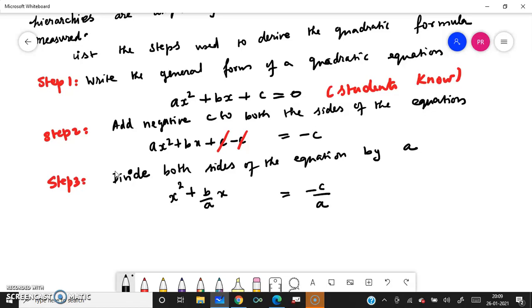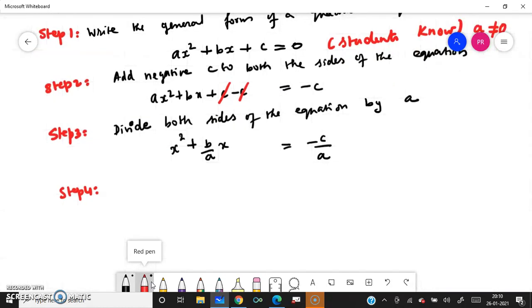This is also one of the conditions students should know, because a comes in the denominator. So in the beginning it is written that a is not equal to 0. Then immediately students will ask, if a is 0, what will happen? Students should know that we have already written that a is not equal to 0. So this is a superordinate skill students should know. And then we go to step 4. What is step 4? Complete the square.